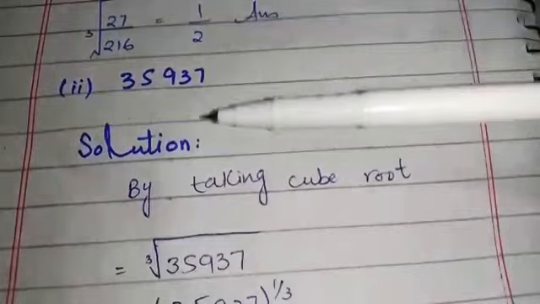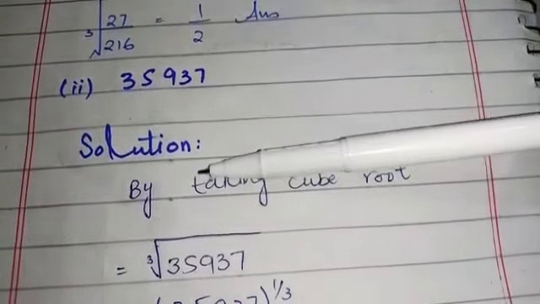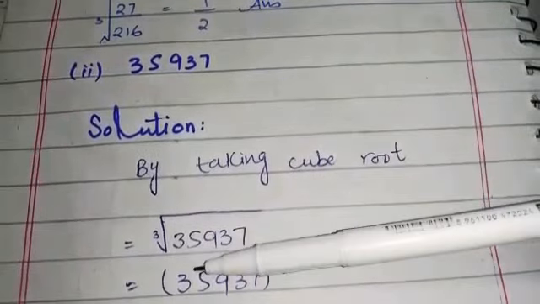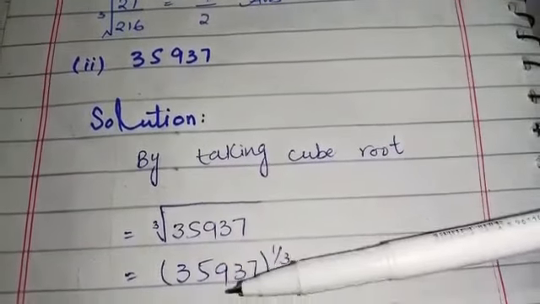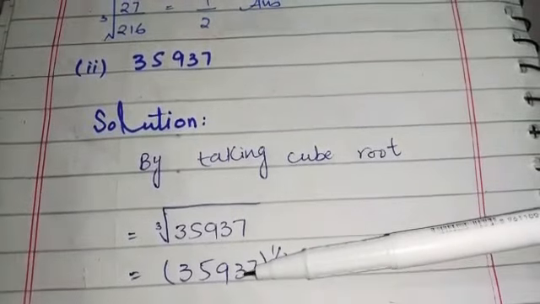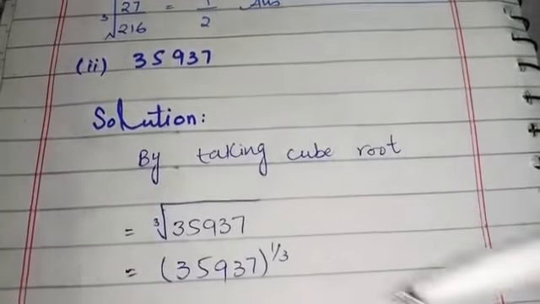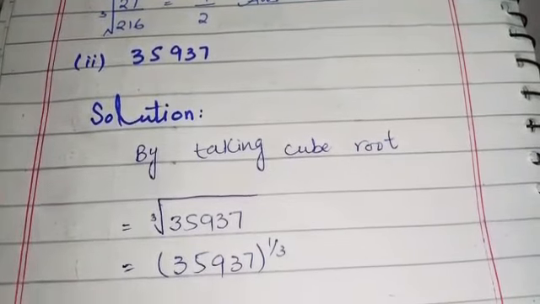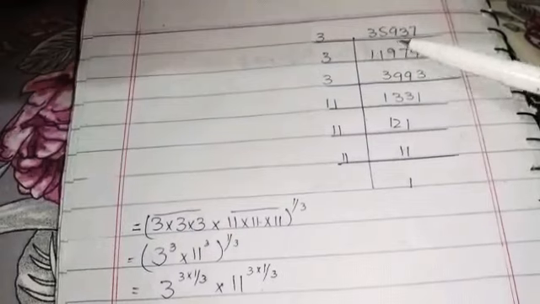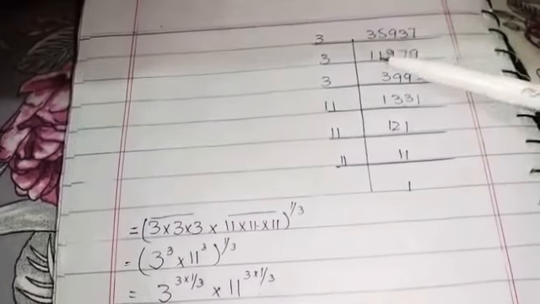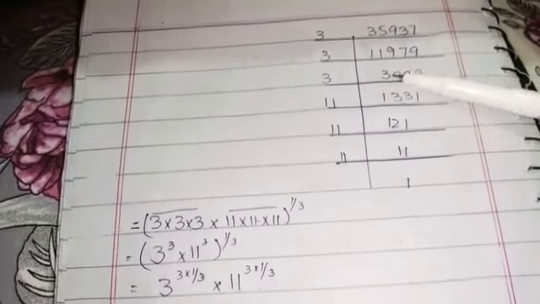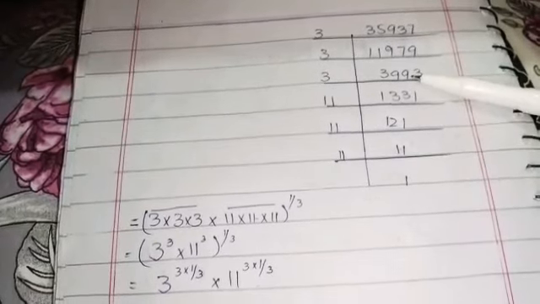Now students, here is our part 2, 35937. Here is the solution. First we will write by taking cube root of 35937. First we will convert this radical form into exponential form: 35937 whole 1 over 3. Now students, we will find the factors of the number. Here are the factors of 35937. When we divide it by 3, we get 11979. When we divide it by 3 again, we get 3993. It is again divisible by 3.